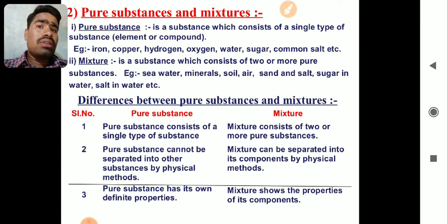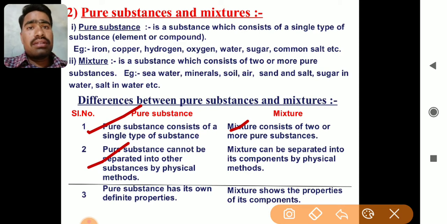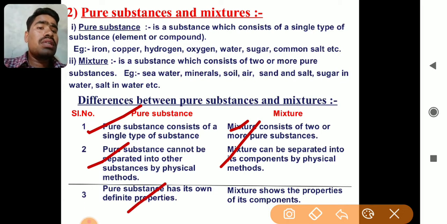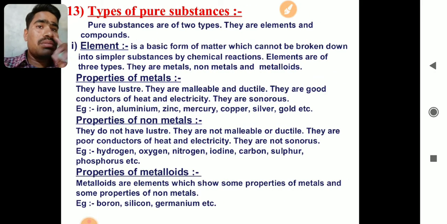But let us see the difference between a pure substance and a mixture, because this is also asked in exams many times. First, a pure substance consists of a single type of substance. A mixture consists of two or more types of substances. Then, pure substances cannot be separated into other substances by physical methods. Chemical methods can be used, but physical methods cannot separate a pure substance into simpler forms. A pure substance has its own definite property; a mixture doesn't have its own definite property.